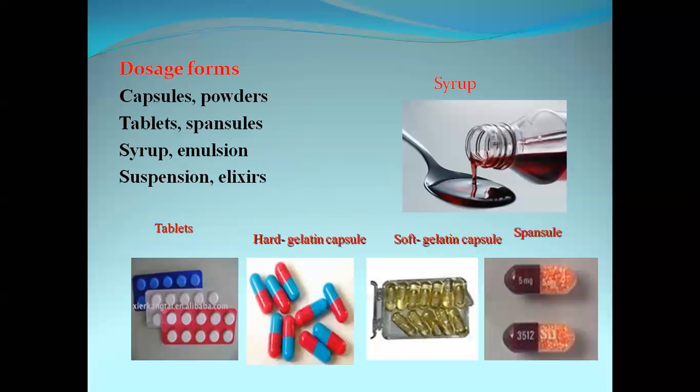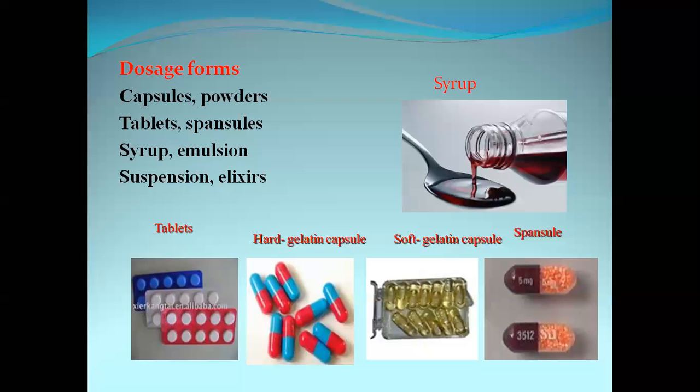Now, the next important definition here is dosage form. Most of the people get confused between dosage form and dosage.